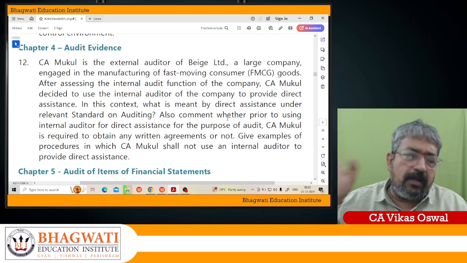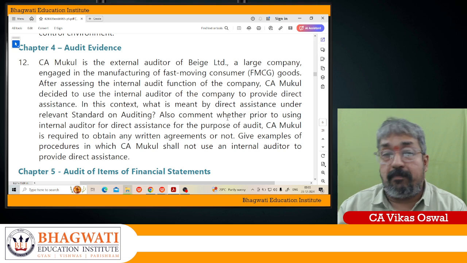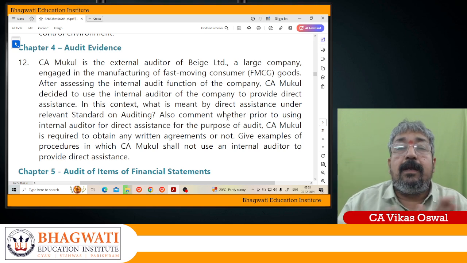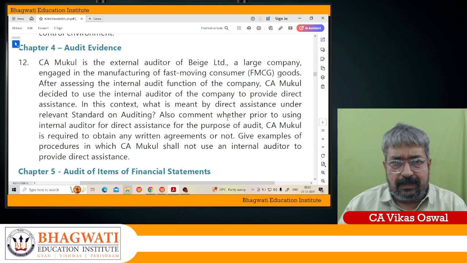Second thing, I enter the agreement with the internal auditor who provides direct assistance, that they maintain confidentiality, and if there is any threat to your objectivity, please inform us. Okay, that's the thing actually here.